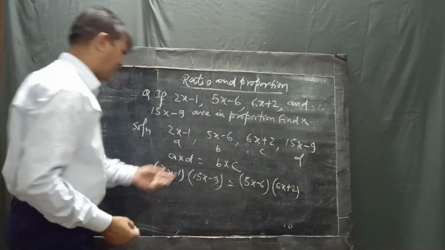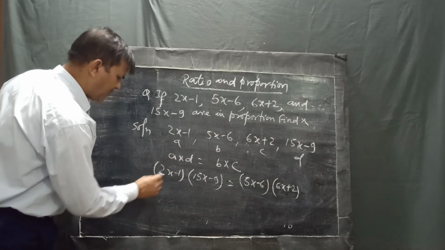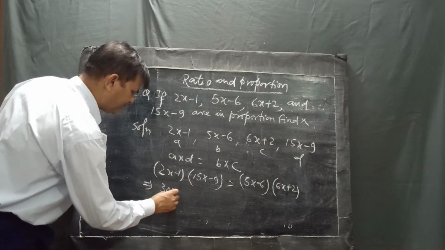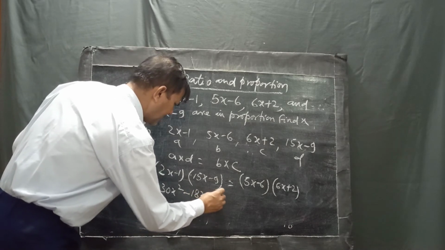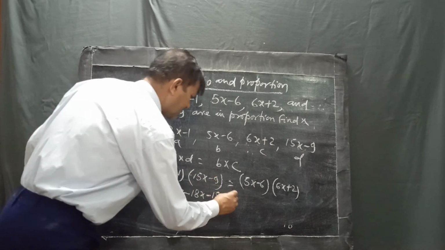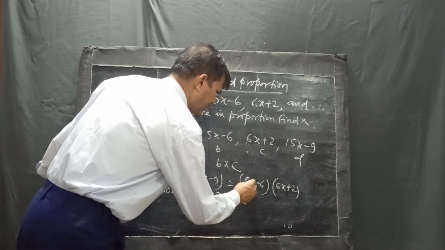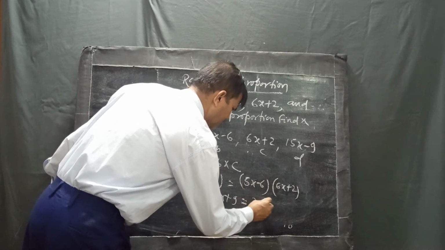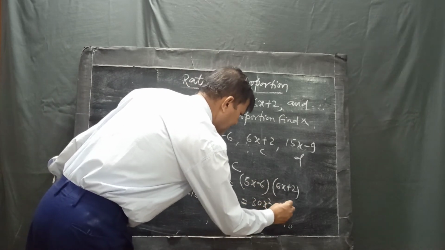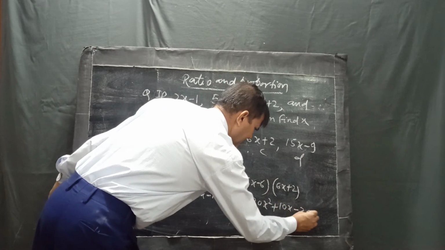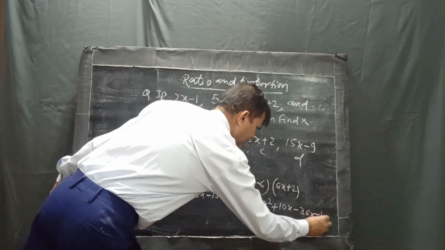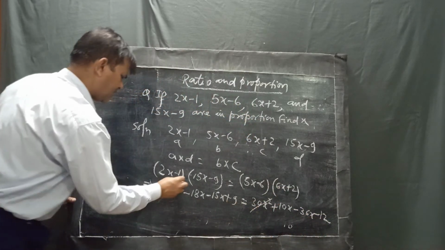Now after calculating, 2x times 15x is 30x square, 2x times minus 9 is minus 18x, minus 1 times 15x is minus 15x, minus 1 times minus 9 is plus 9. Again 5x times 6x is 30x square, plus 10x, minus 6 times 6x is minus 36x, minus 12. Now this will cancel.